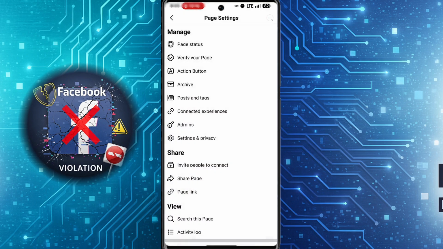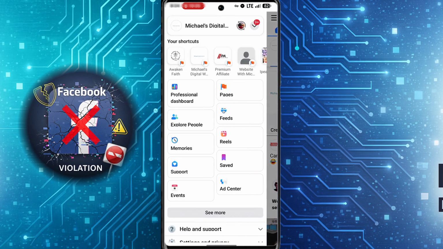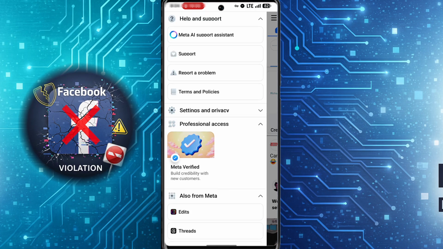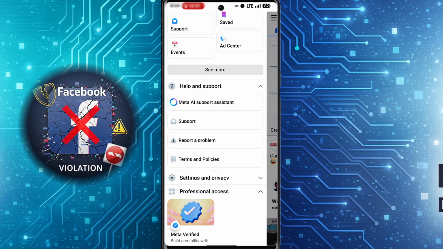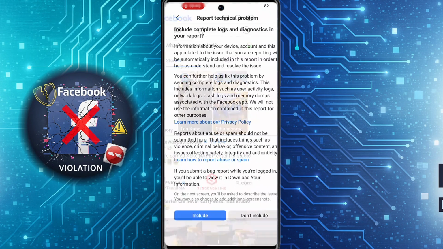You can do this easily when you go back to the home page. If you're using Facebook, you want to tap on the 3 horizontal lines in this section. And then you want to scroll down here. Here, you're going to see help and support. Tap on the drop down in this section. And then you want to scroll till you see report a problem. Tap on report a problem and then tap on continue to report a problem in this section.